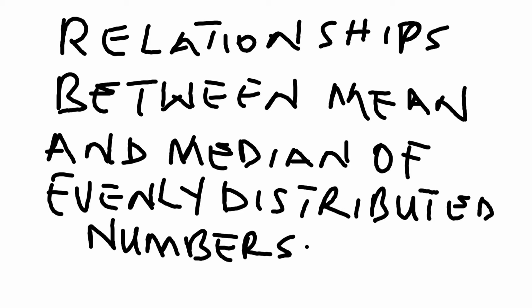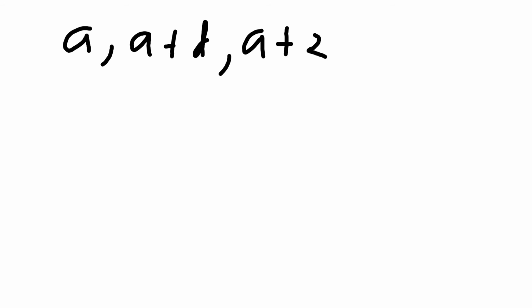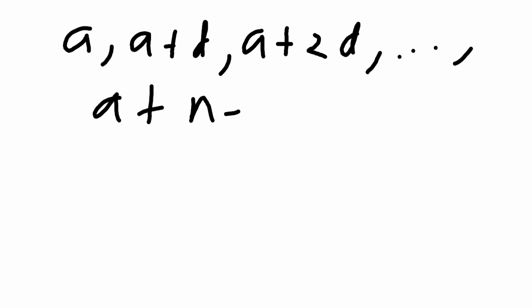And now, how do we find the mean, or how do we find the median? So in general, if you are to get the mean of these numbers, a, a plus d, a plus 2d, up to a plus n minus 1 d.